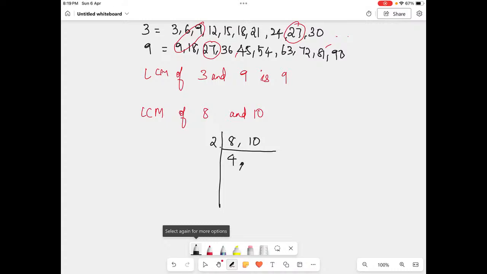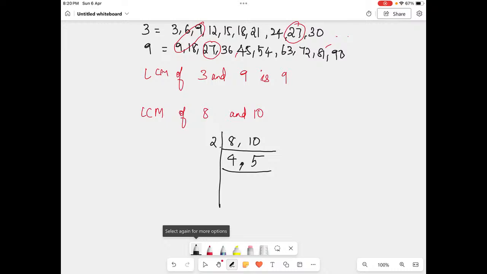Okay, so now here 2 times 4 is 8. And tell me the next one. What can be the next one? In the 2 table, 10 comes. How many times? 5 times. So I'll write that. Now very tricky. Now what happened? 4 and 5 don't come in any common table.